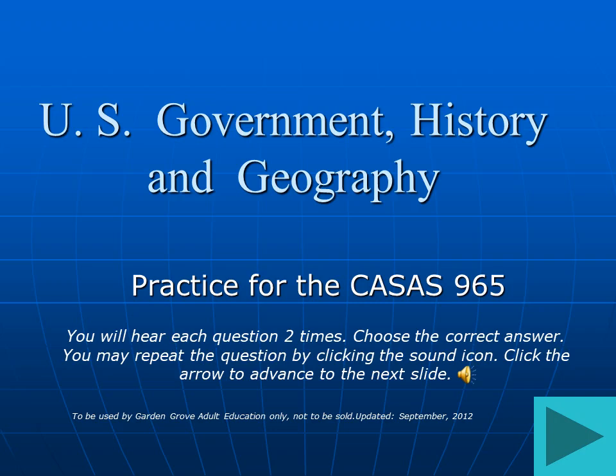U.S. Government, History, and Geography. Practice for the CASAS 965. You will hear each question 2 times. Choose the correct answer. You may repeat the question by clicking the sound icon. Click the arrow to advance to the next slide.